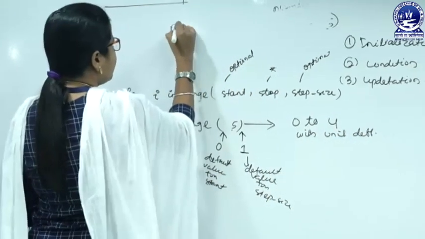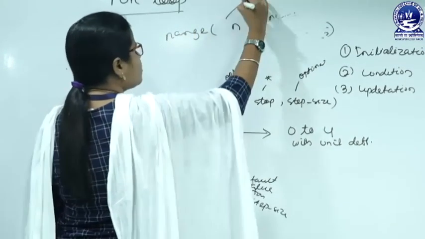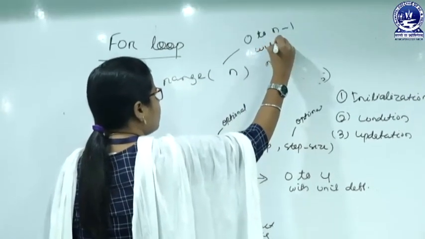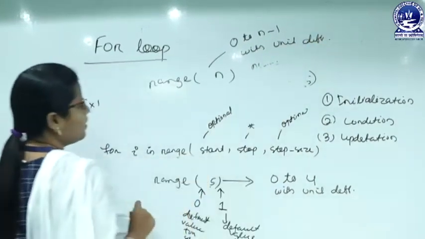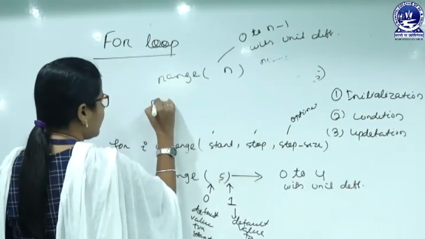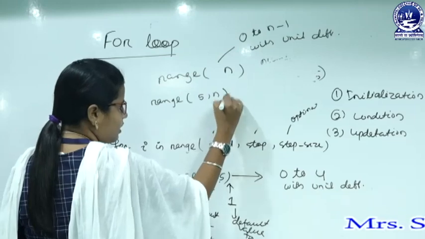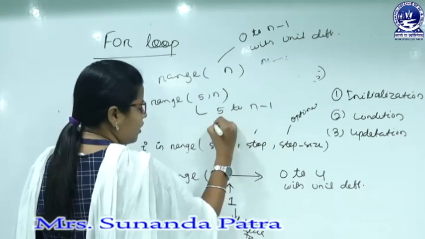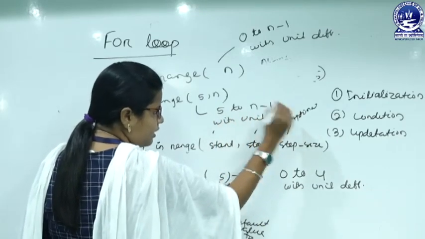If I mention suppose range only n, what actually does it mean? 0 to n minus 1 with unit difference. Like that, if I mention suppose range 5 comma n, then what actually does it mean? 5 to n minus 1 with unit difference.